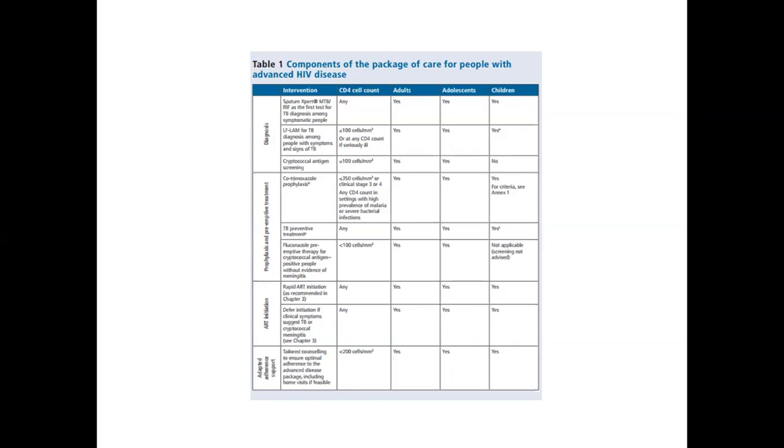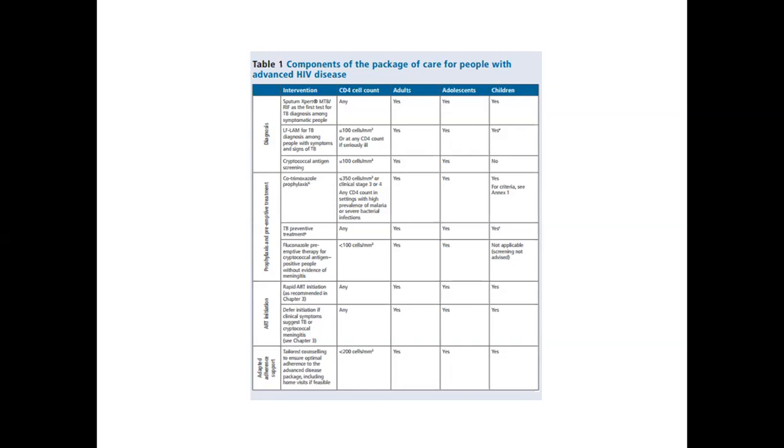Then ART initiation: rapid ART initiation wherever feasible, and defer initiation of ART for tubercular meningitis or cryptococcal meningitis according to the guidelines, or PCP according to the guidelines. And last but not the least, we need to give very much tailored counseling support.